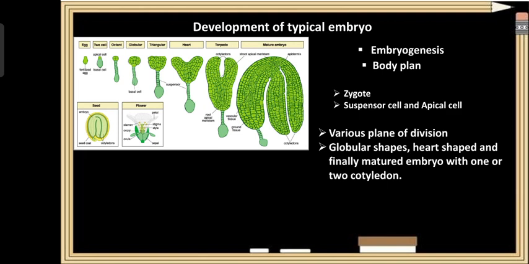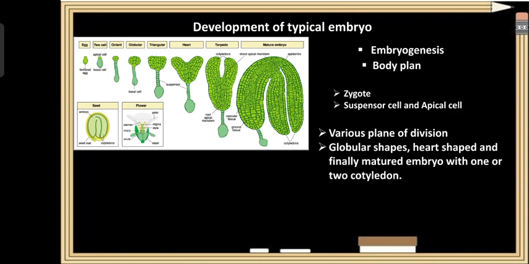So during development, the embryo divides in various planes. When it divides, the embryo assumes different shapes. First it assumes a globular shape. Next it assumes a heart shape, and finally it becomes a mature embryo having two cotyledons or a single cotyledon. So what is the function of the suspensor cell, and what is its nature?